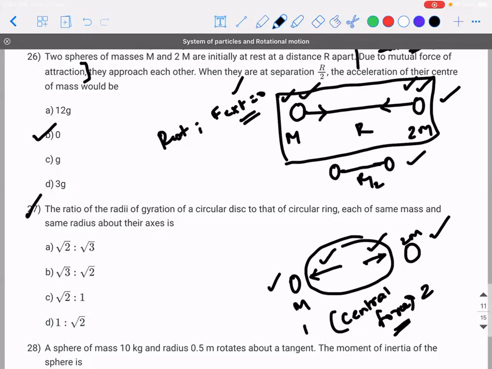The next is a simple one. I'm leaving it to you, but I want you to do it fast and tell me. 1 minute time. The ratio of radius of gyration of a circular disc to that of a circular ring, each of the same mass and same radius.